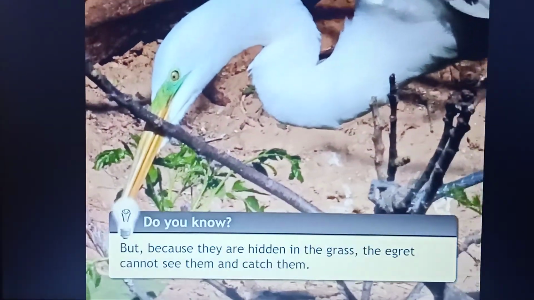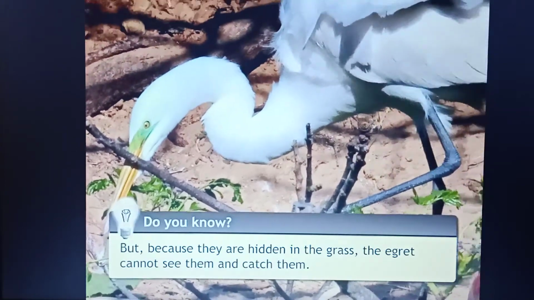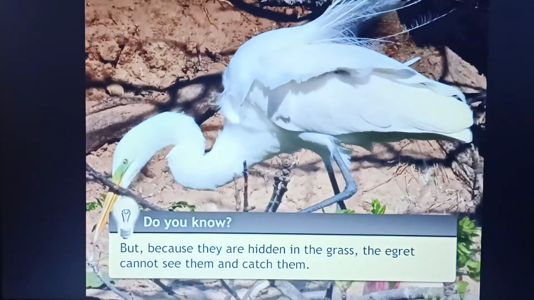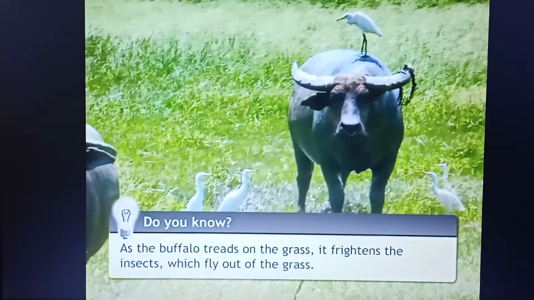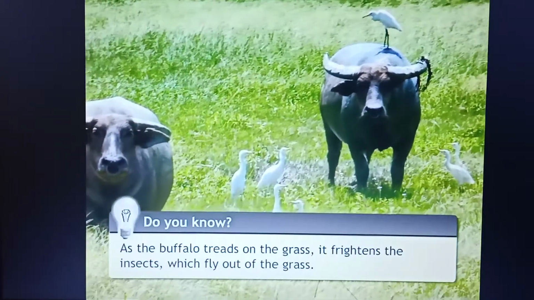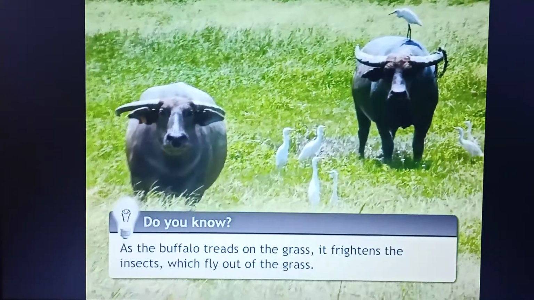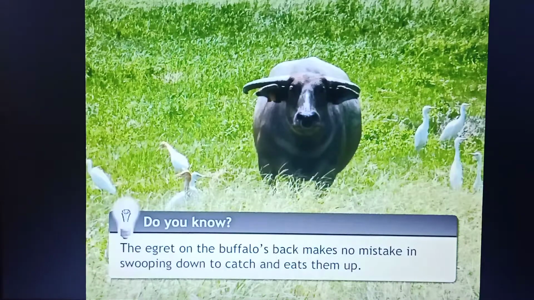But because they are hidden in the grass, the egret cannot see them and catch them. As the buffalo treads on the grass, it frightens the insects, which fly out of the grass. The egret on the buffalo's back makes no mistake in swooping down to catch and eat them up.